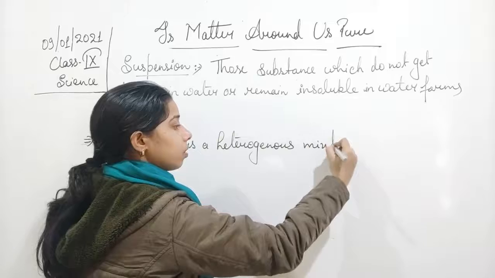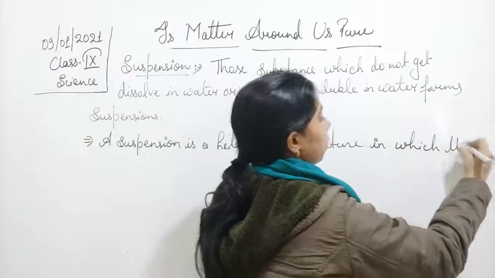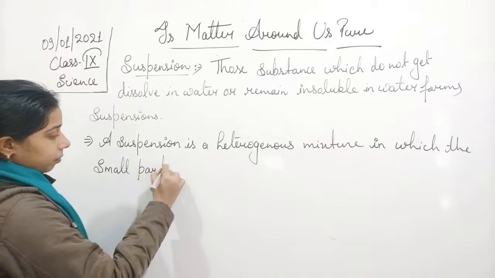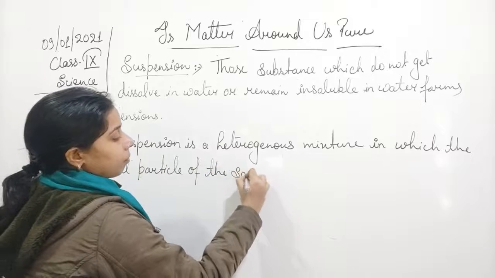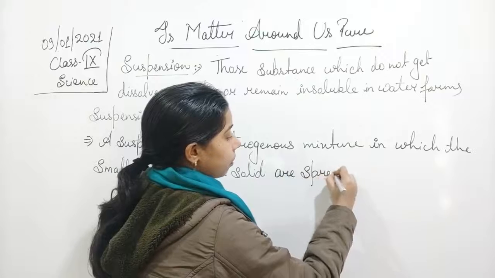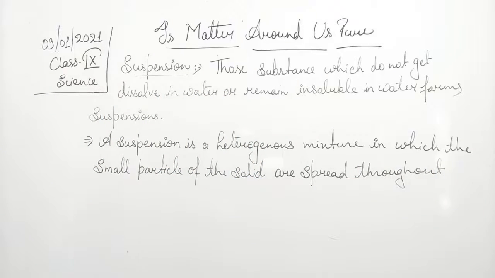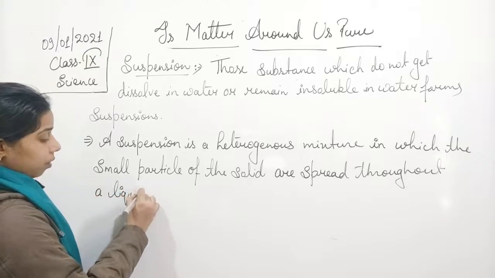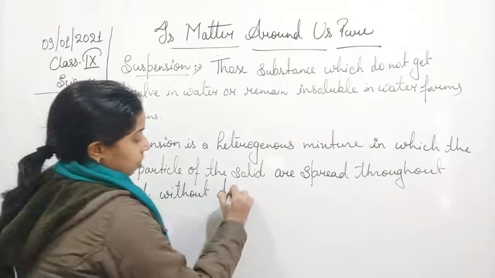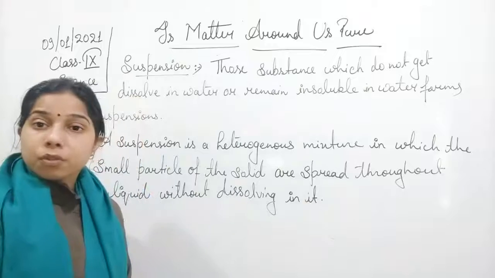Suspension is a heterogeneous mixture in which the small particles of a solid are spread throughout a liquid without dissolving in it. Example, student, a lot of examples are there.